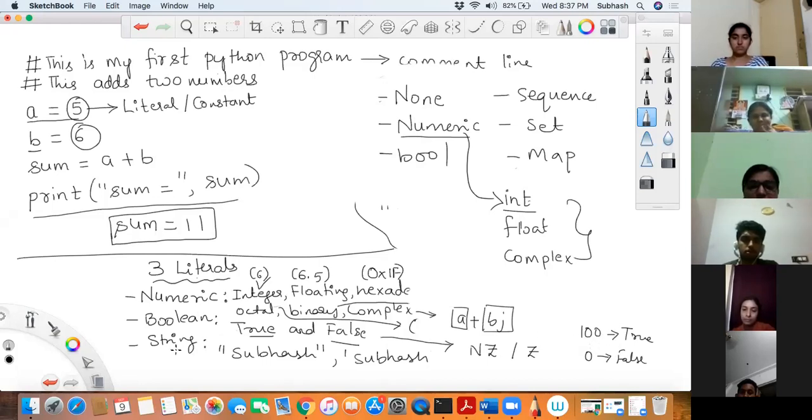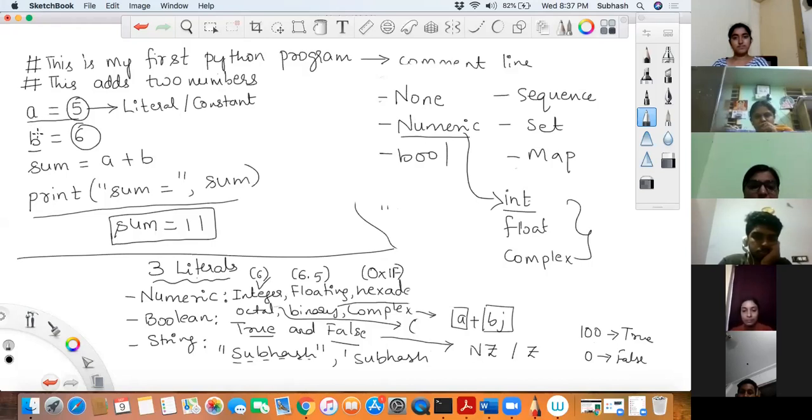Now then we have string. String is nothing but a set of characters, a group of characters which are grouped within a pair of single quotes or double quotes, or triple single quotes or triple double quotes. Got this? Now, as in any other language, if you want to create a variable, it has to have some kind of data type.